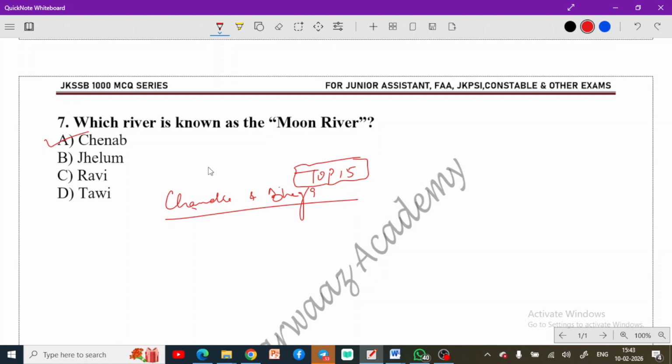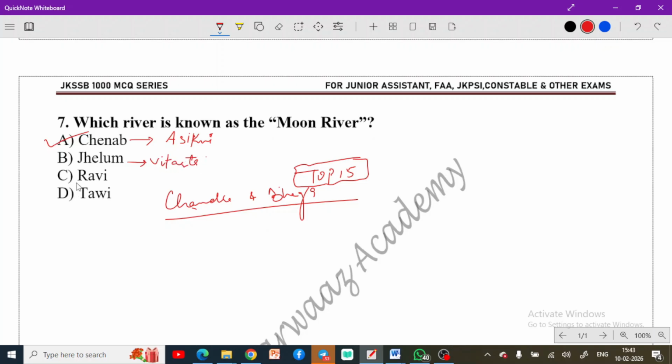Now, one more thing that JKSSB asks us here is the old Rigvedic names of these rivers. Chenab was known by the name Asakni, you can pronounce it like Asakni or Askani. Jhelum was known by the name Vitasta. These are the Rigvedic names that you must remember for these.